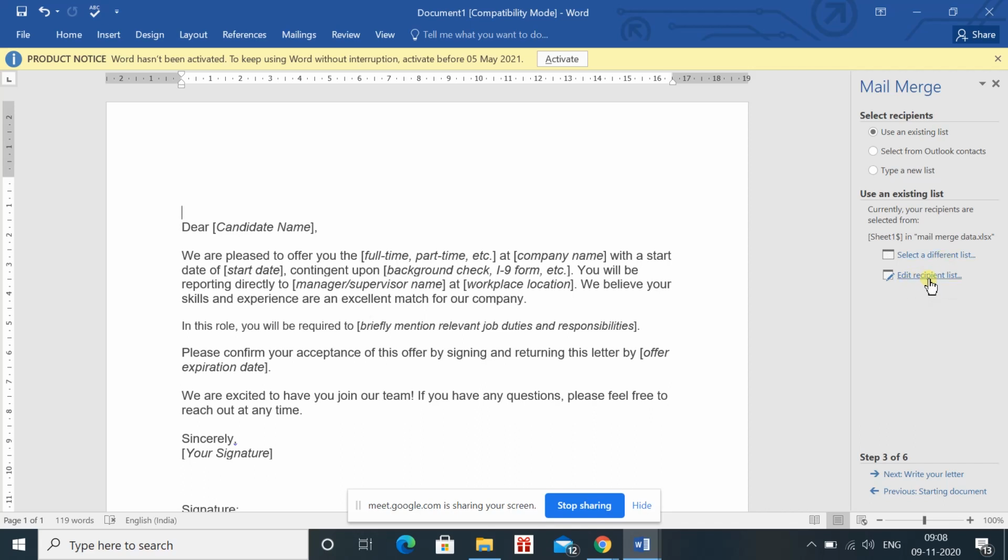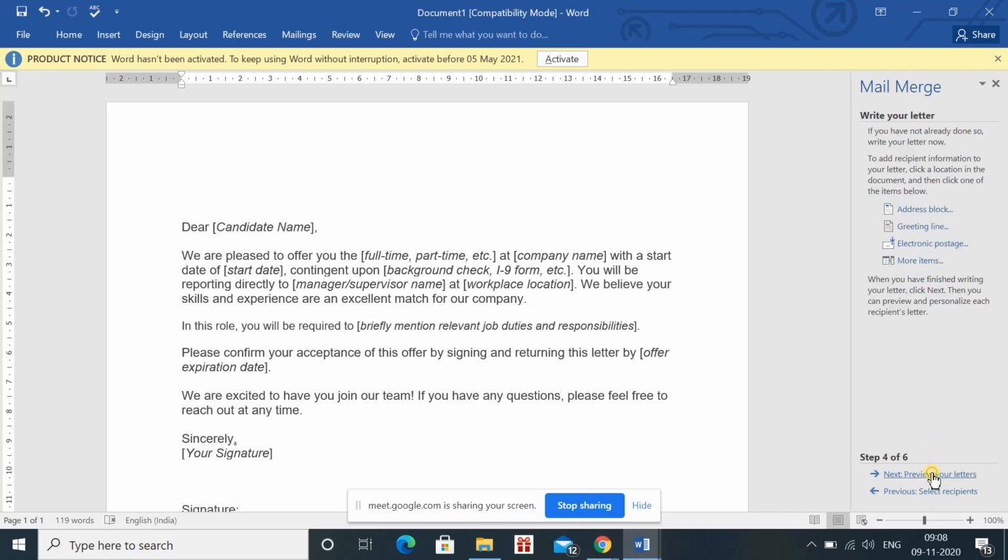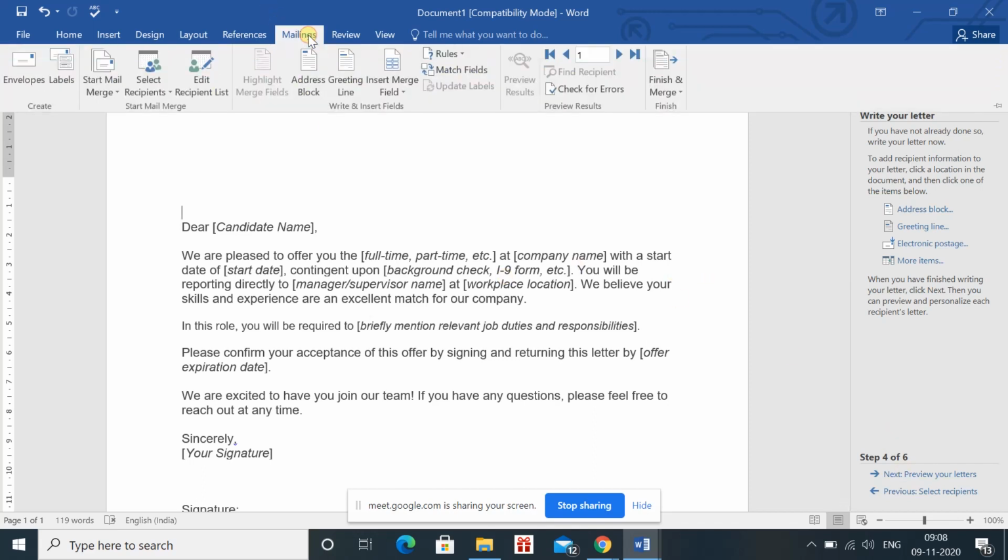So you are not required to apply these things. You have just to click here and write your letter. We have already written a letter, so we can skip it. We have already written the letter here, so we are not required to do that. And now after doing that, you will go to the Mailings tab. In that case, you will see that a new option is highlighted, that is Insert Merge Field.